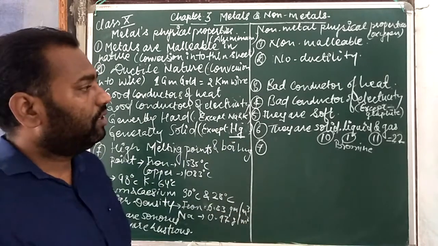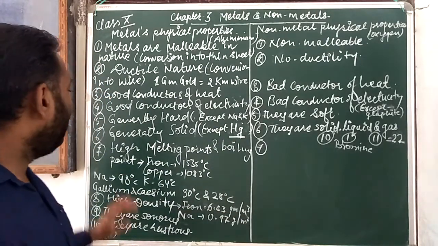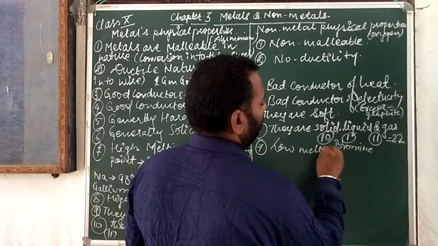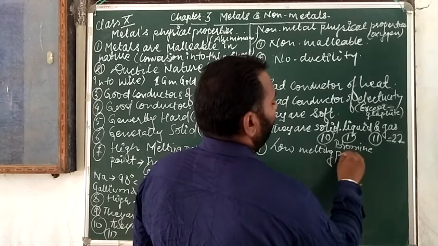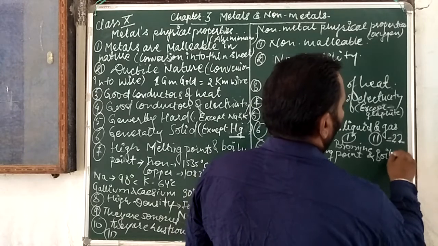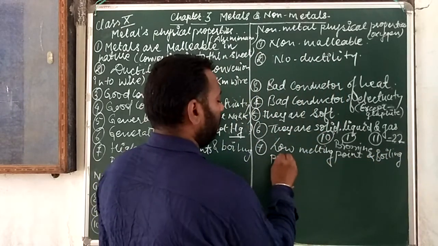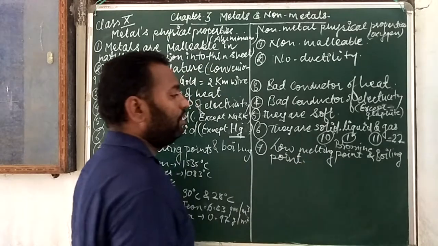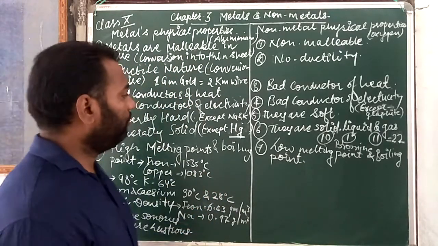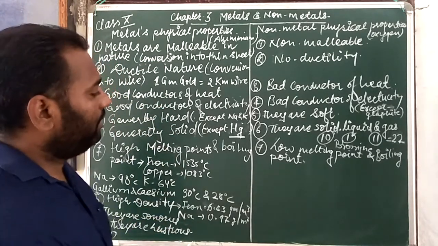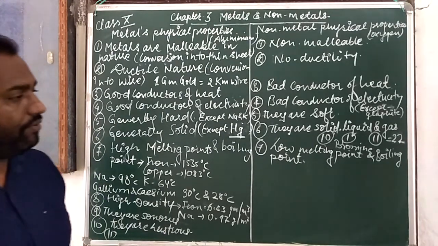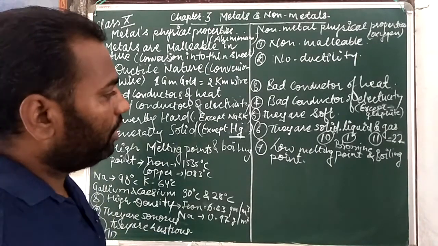Then generally non-metals are soft, and they are solid, liquid and gas. And generally they have a low melting point and boiling point. Okay, I hope you are understanding. In our last online videos from our NCERT textbook, we already discussed these things, and you can easily see them there. It will be a benefit for you. So, low melting point and boiling point.